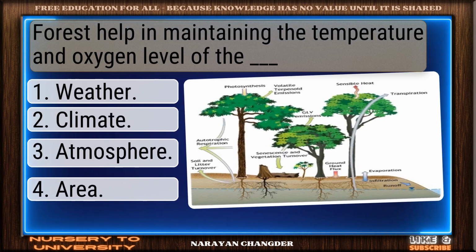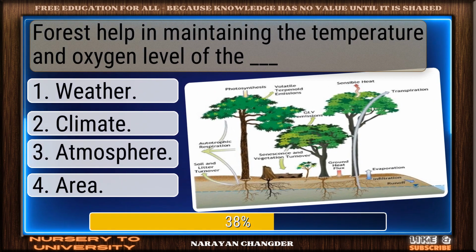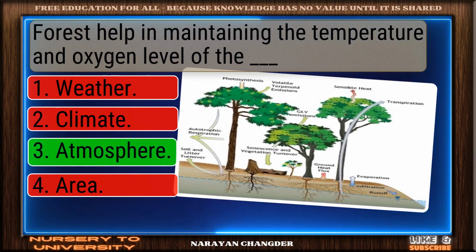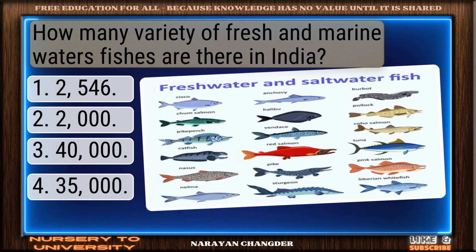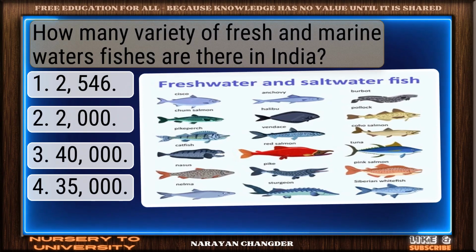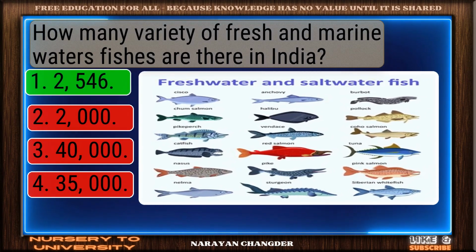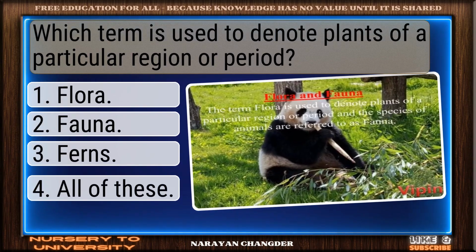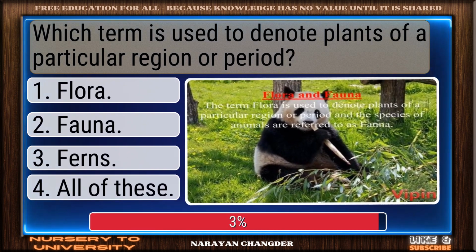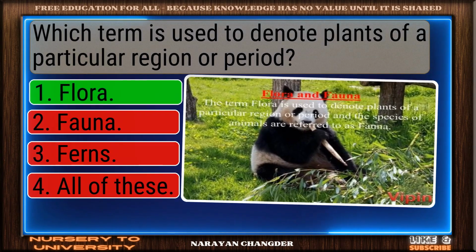Question number 109. Forests help in maintaining the temperature and oxygen level of the dash. Perfect. Atmosphere is the correct choice. Question number 110. How many varieties of fresh and marine water fishes are there in India? Valid point. 2546 is true. Question number 111. Which term is used to denote plants of a particular region or period? Great thinking. Flora is the right choice.